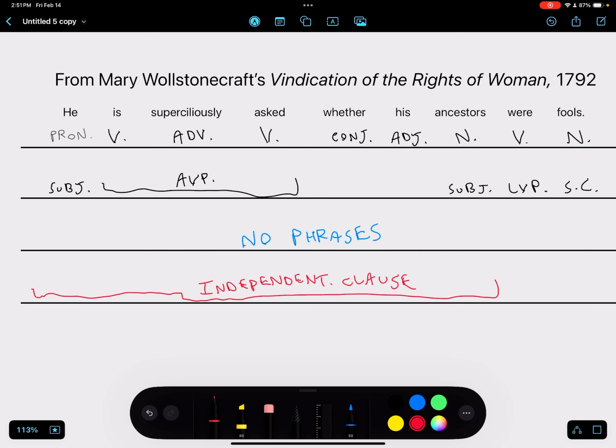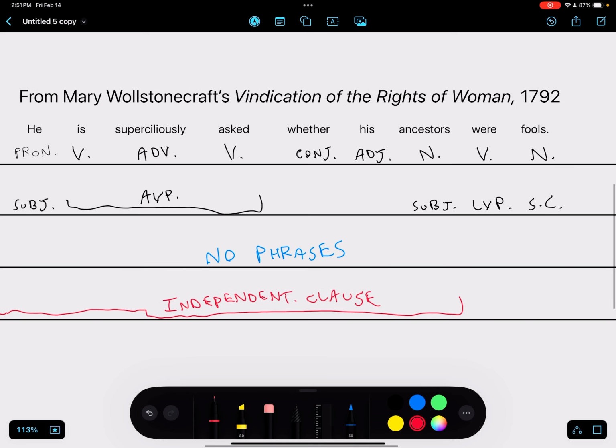You can then go through to the dependent clause, and you just find out, well, which part of the sentence contains the second subject-predicate pair, and which one doesn't make sense on its own. That's going to be whether his ancestors were fools. That doesn't make sense on its own, so that's going to be our dependent clause. So this is the dependent clause. So we have a dependent clause nested within the independent clause.